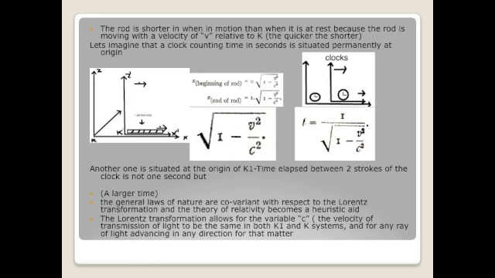Here we see that the rod is shorter when in motion than when it is at rest, because the rod is moving with a velocity of v relative to K. There is a contraction in the rod.